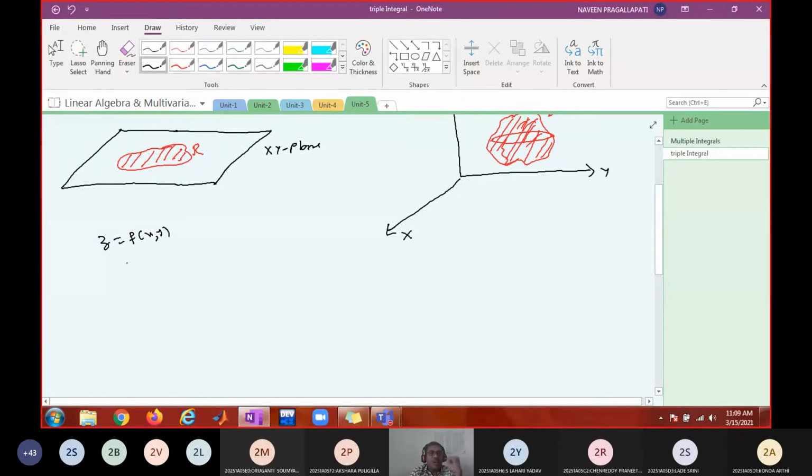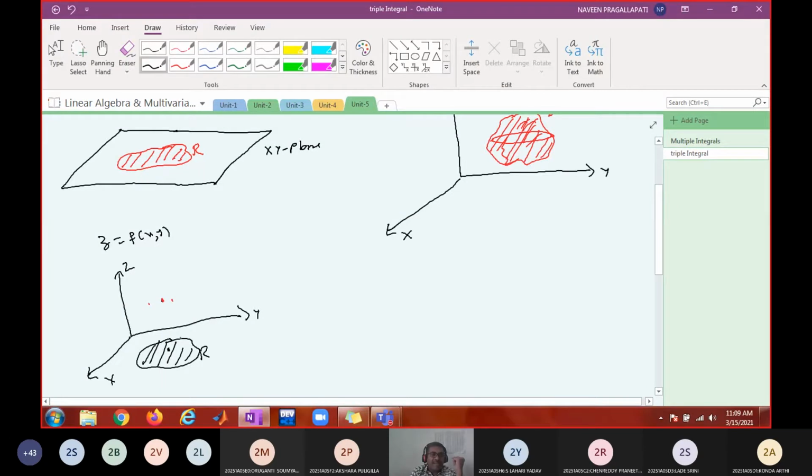Input is (x, y), output is z. What is the collection of (x, y, z)? This is R, which is in the xy plane. For this point, the image may be here. For this point, the image may be here. So if you join all those points, you are going to get a graph.